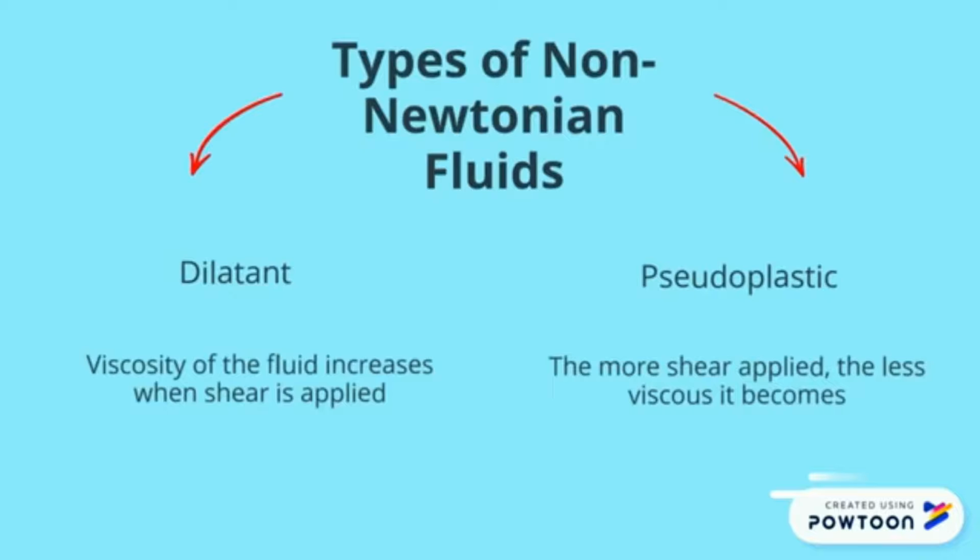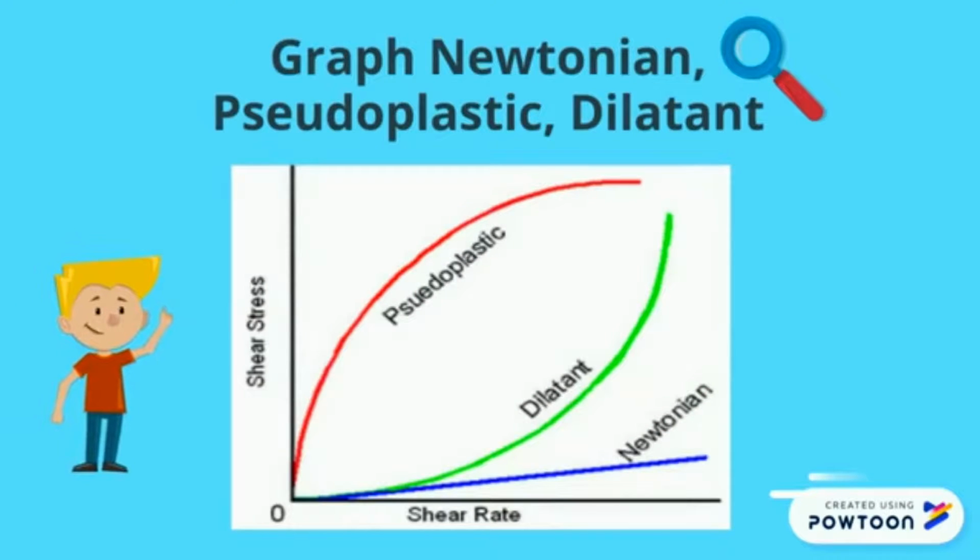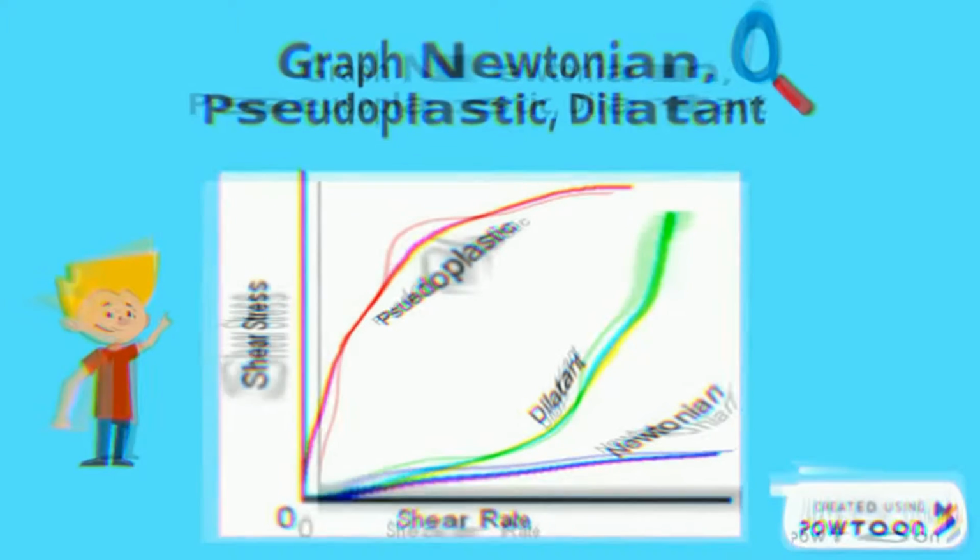Dilatant is where the viscosity of the fluid increases when shear is applied. Meanwhile, pseudoplastic is the opposite of dilatant. The more shear applied, the less viscous it becomes. The graph shows the difference between Newtonian, pseudoplastic, and dilatant.